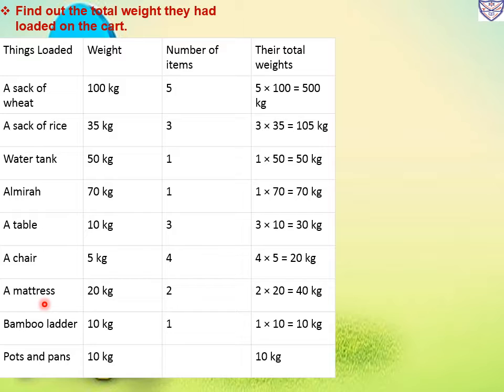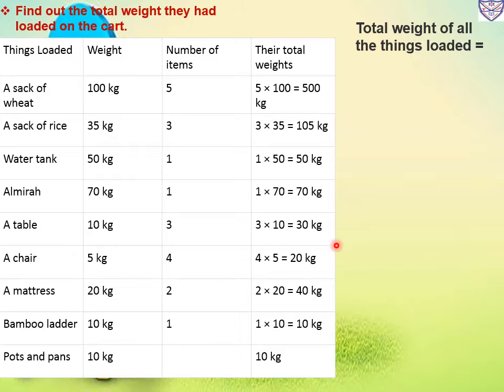Then a mattress weighs 20 kg. How many mattresses have they loaded? 2. So 2 multiplied by 20, that is 40 kg. Then bamboo ladder, 10 kg, and they loaded only 1. So 1 multiplied by 10, that is 10 kg. Now pots and pans 10 kg, and the total weight is 10 kg. So now the total weight of all things loaded.